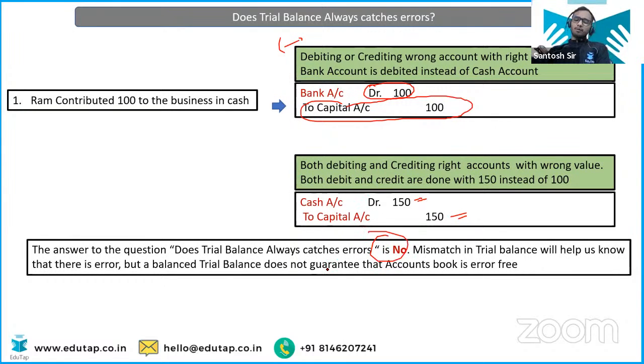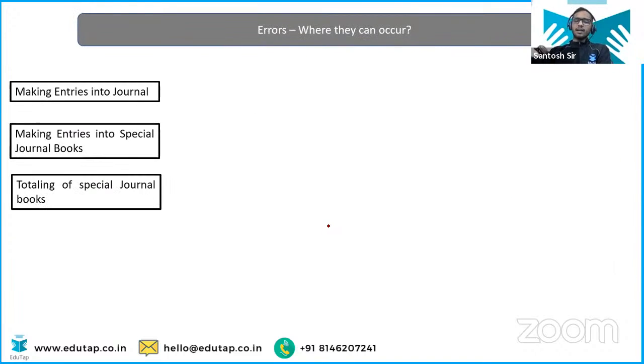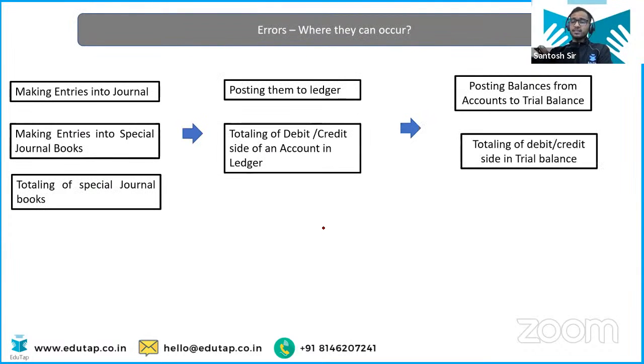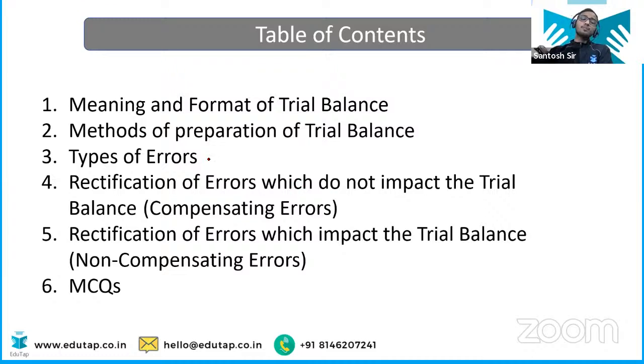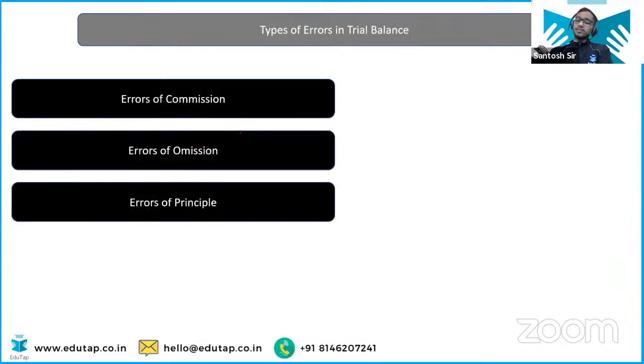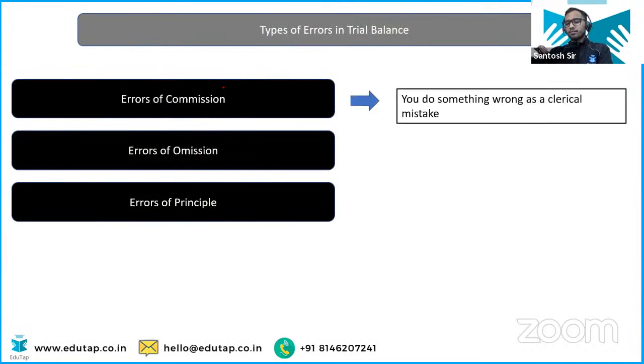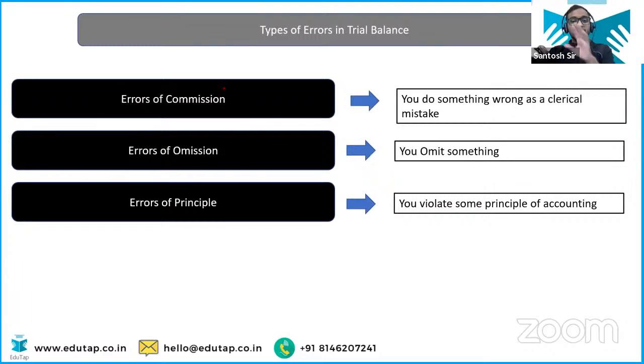Now, when we are talking about the errors, let's understand when errors can happen. This we have already discussed. In the journal, it can happen while posting to the ledger accounts, or while preparing the trial balance. But the thing is, what are the types of errors? Errors we now know, but what are the types of errors we have? So now I'll give you the trick from which you can identify the error. Please listen to me very carefully. This is important. This can be asked in the examination. So I'll discuss this with you with the help of a trick.